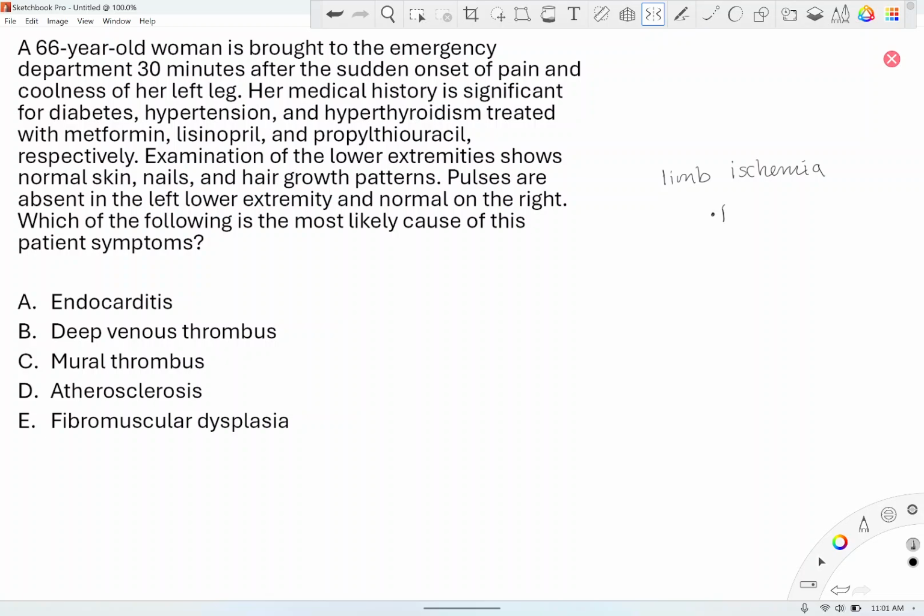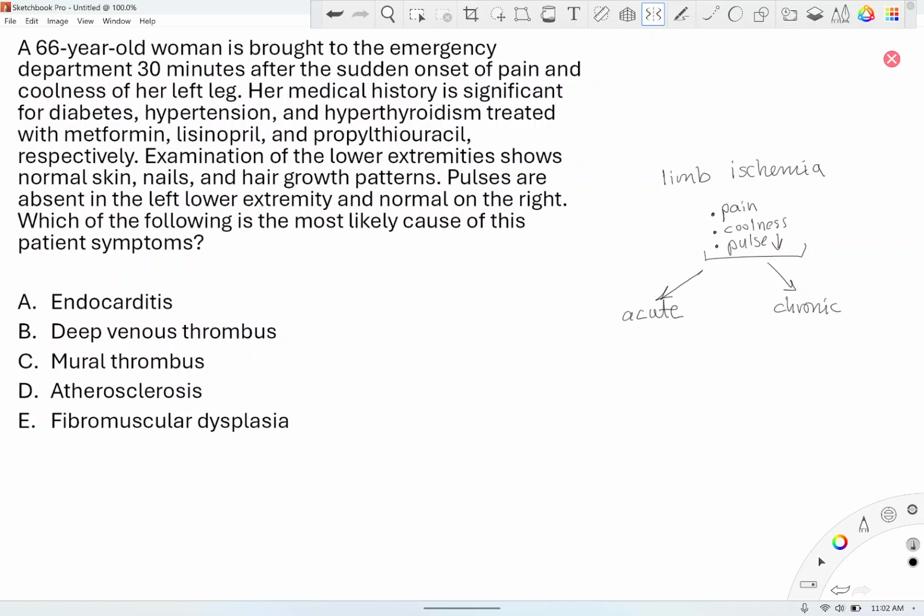So pain. And the pain is usually not bearable in acute limb ischemia. Okay, so there's pain and there is coolness. In this case, you can say coolness. This question is giving us that. Or you can say low temperature. Okay, plus there are no pulses. So decreased pulses or pulselessness. That's the three. So whenever I hear that, I'm going to think of limb ischemia. Now, the issue here is there are two types of limb ischemia, acute and chronic. So which one is it in this case?